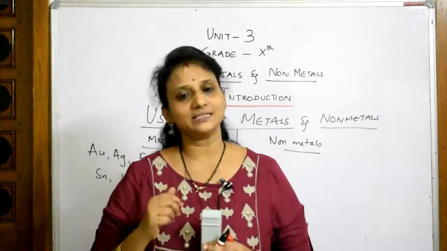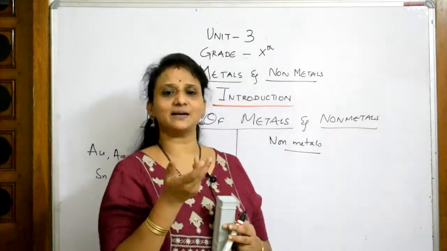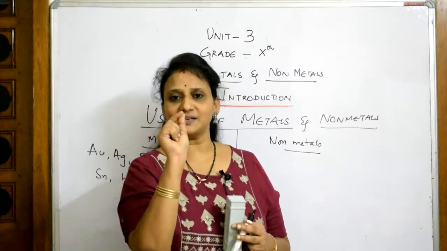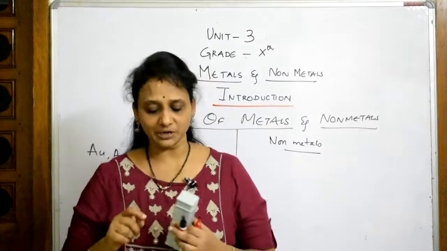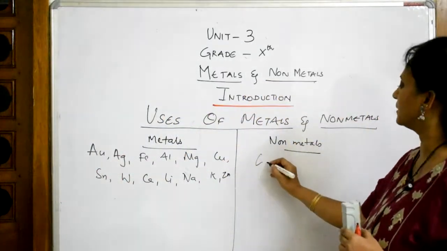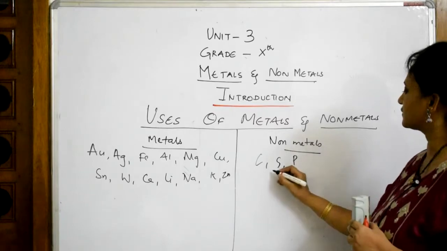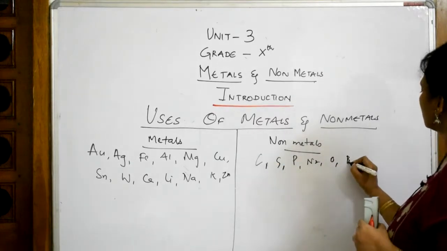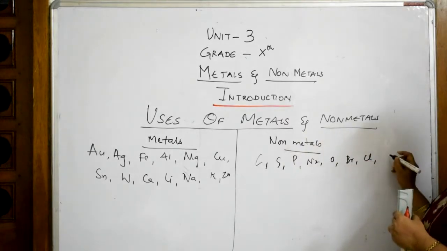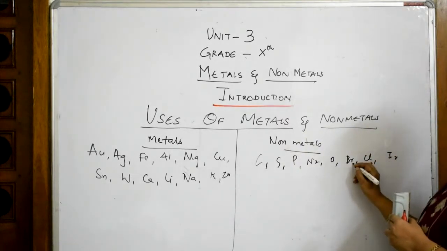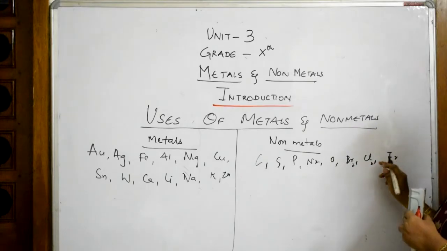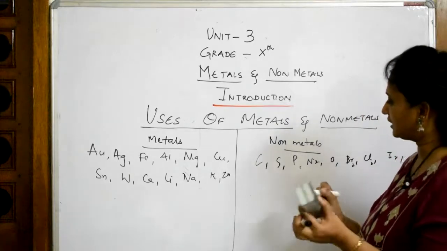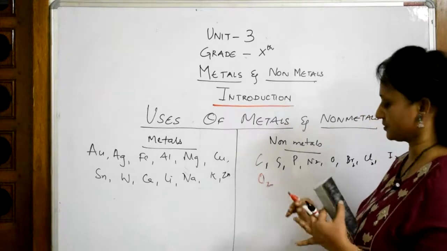So let us write some examples. In your house, the basic example which you use every day is graphite, the pencil lead. What is it made up of? It is made up of carbon. Then sulfur, phosphorus, nitrogen, oxygen, bromine, chlorine, iodine. Most important, I'll write a bigger one: oxygen.